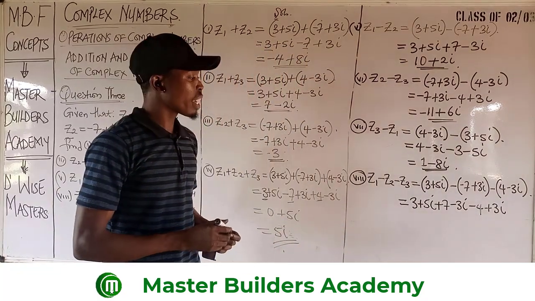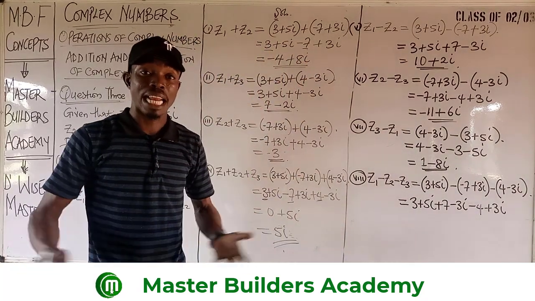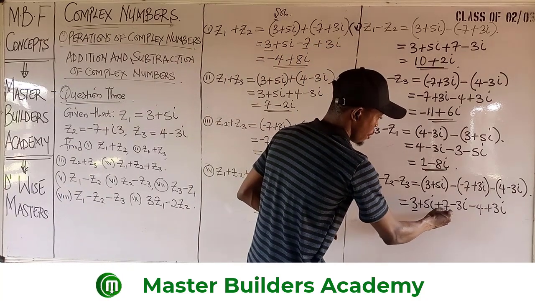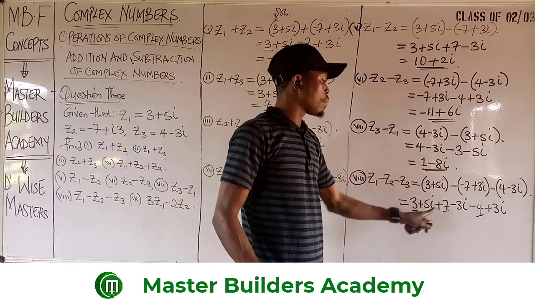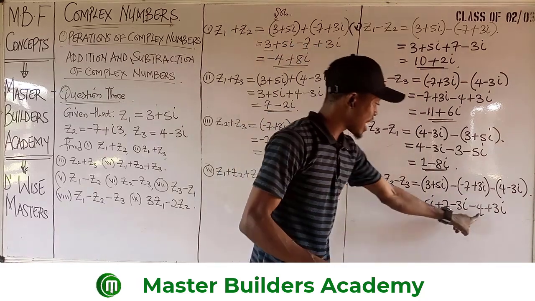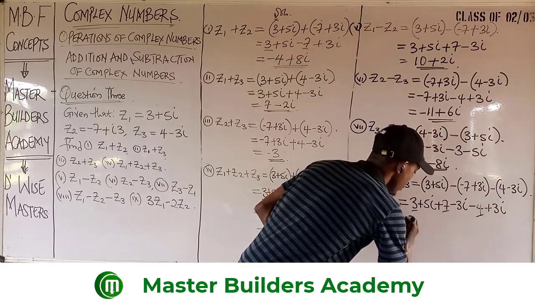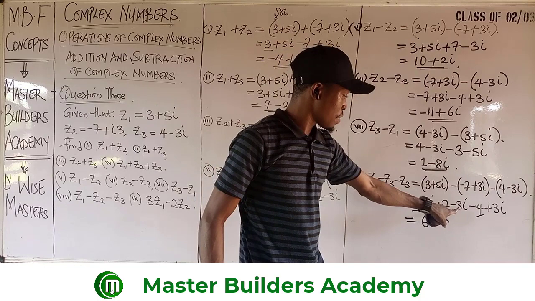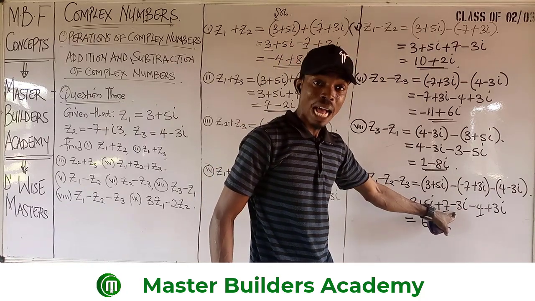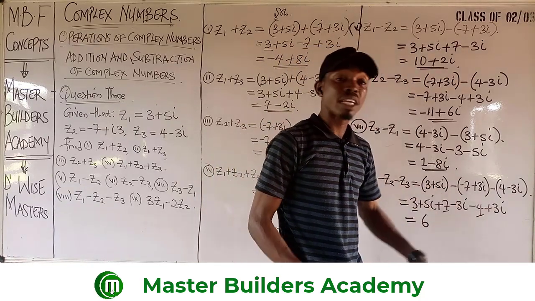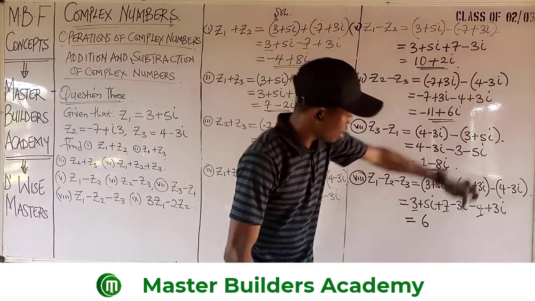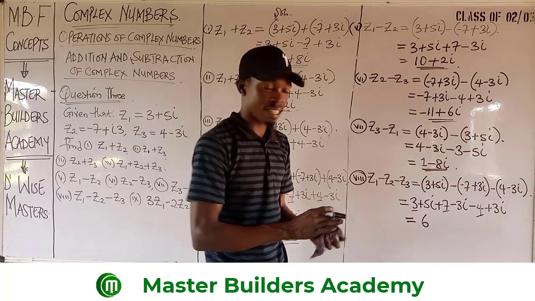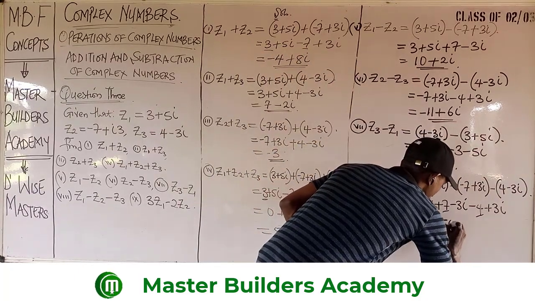We have gotten this. So again, we need to add up the real part and then add up the imaginary part. And as you can see now, this is real, and then real. So 3 plus 7 will give us 10. And then 10 minus 4 will give us 6. We have 6, that's the real part. Then for the imaginary, we have 5 minus 3 will give us 2i. And then 2i plus 3i will give us 5i. Otherwise, minus 3i plus 3i will cancel out, then we are left with 5i. It's as simple as this. Then we have plus 5i.